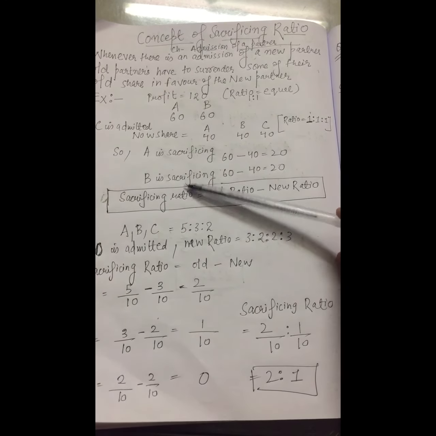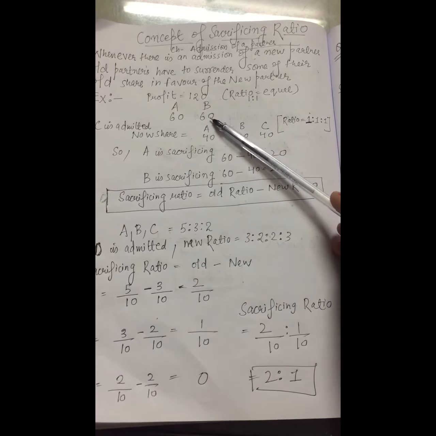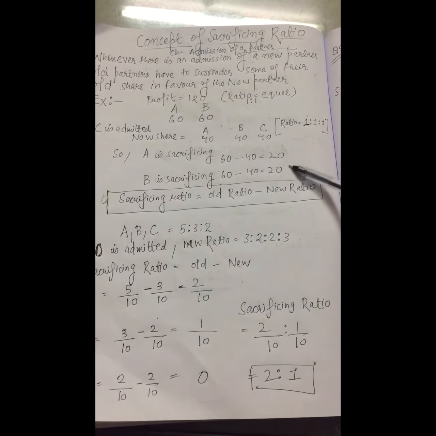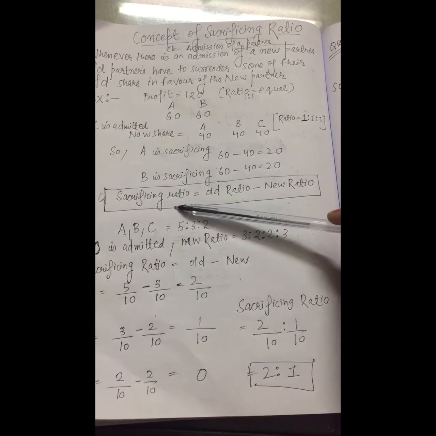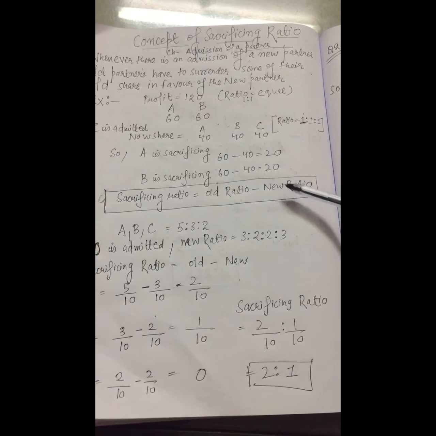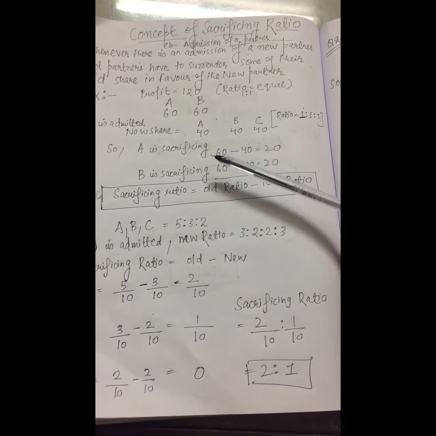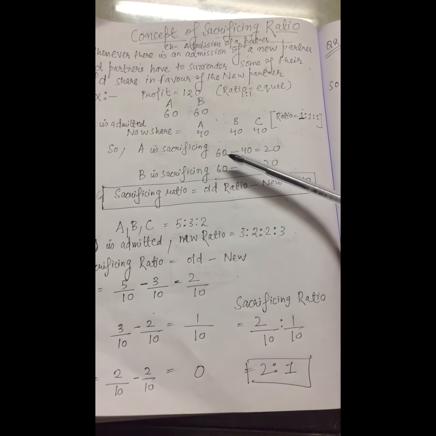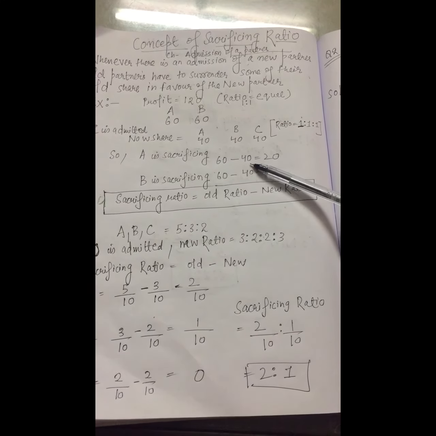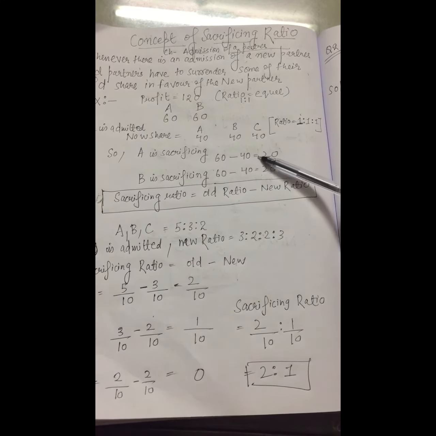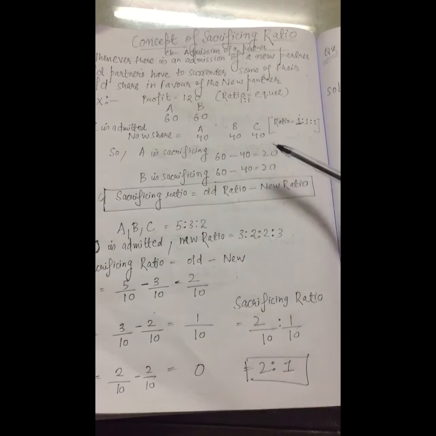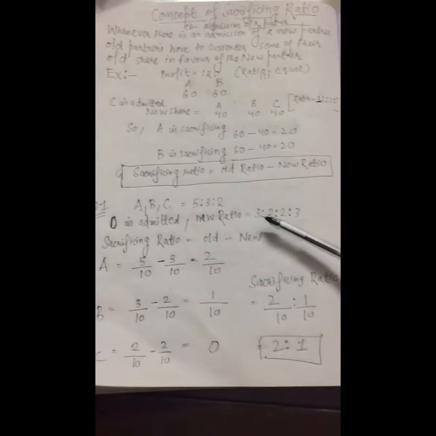Same for B. B was previously getting 60. Now he is getting 40. He has also sacrificed 20. So we can say sacrificing ratio is equal to old ratio minus new ratio. In this case, we can see that A was getting 60 but now is getting 40. So he is sacrificing 20 and B is also sacrificing 20. Now one more example.